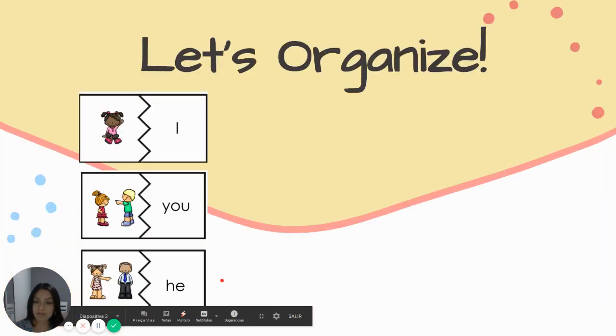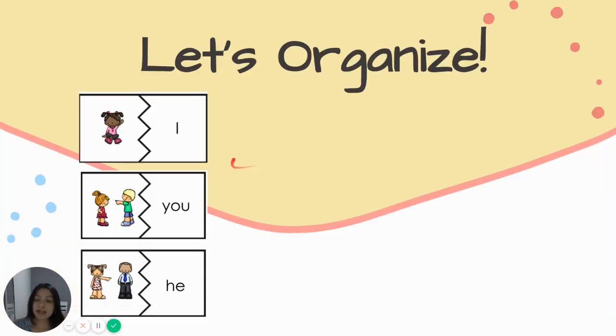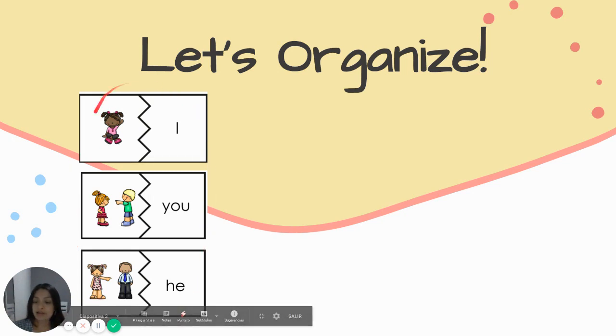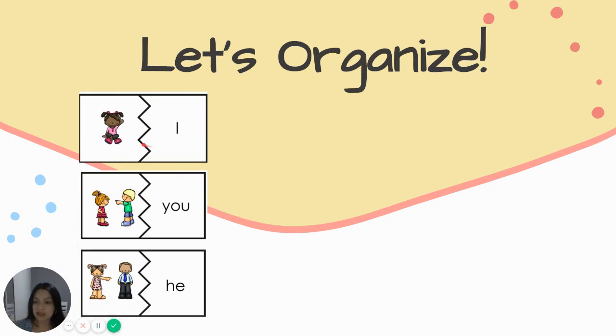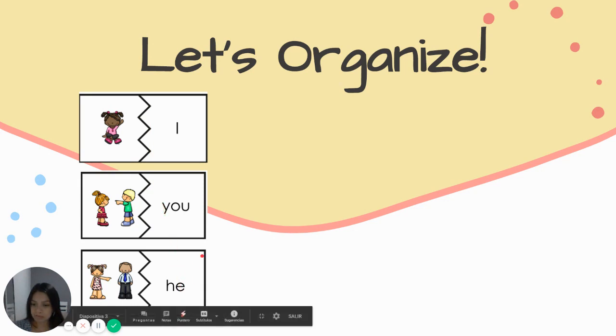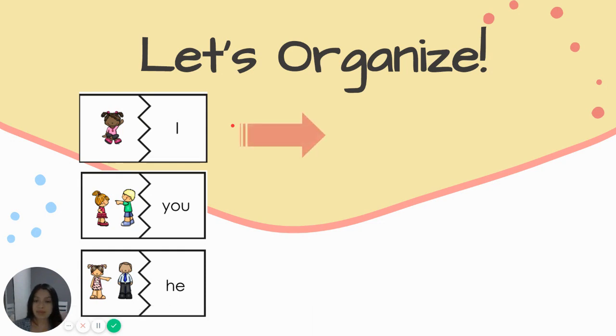So let's continue. Now let's organize. Here on this side, we have the personal pronouns. We have I, you, and he. So we organize the verb to be in this way: I am. You are.